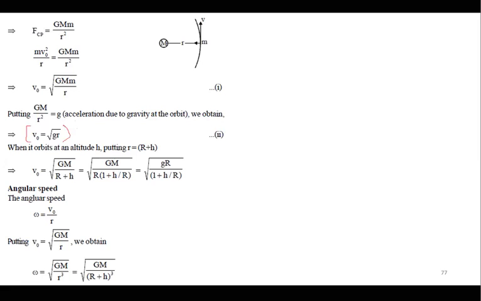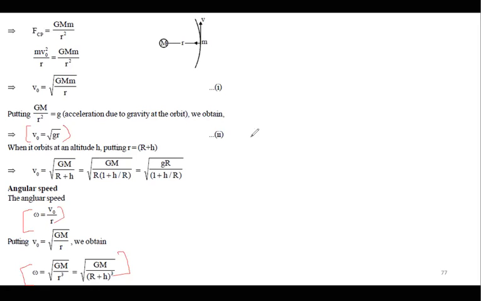Yes or no? So this is the velocity of the satellite when it is revolving around the Earth at a distance r from the center. Makes sense? Easy everyone? And angular velocity is v naught by r, so it is root of GM by r cube.